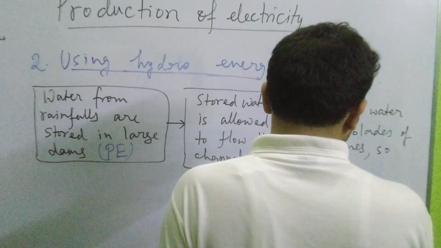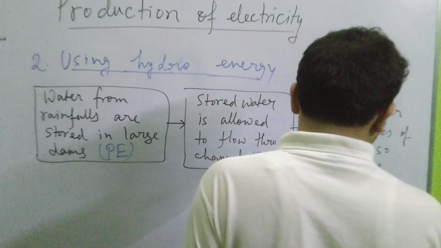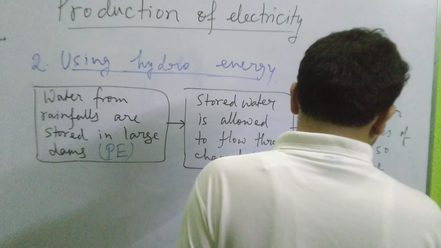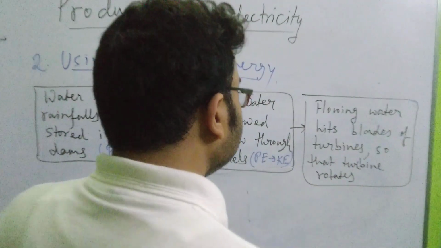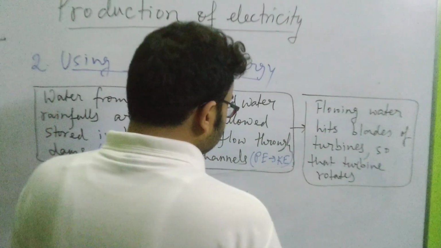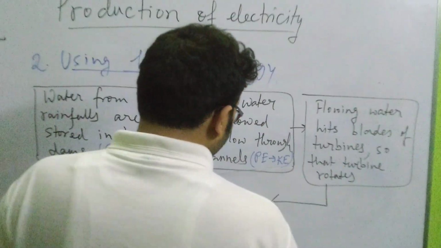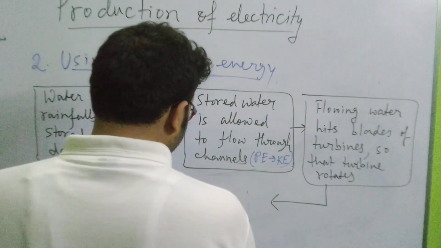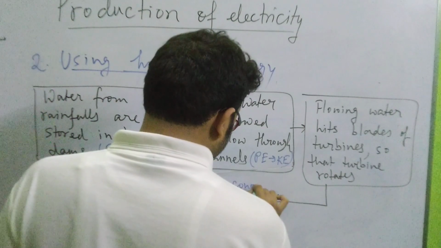Then, the last step, the generator is attached to the turbine, so when the turbine rotates, the generator also rotates.